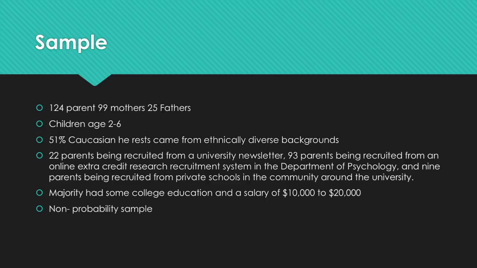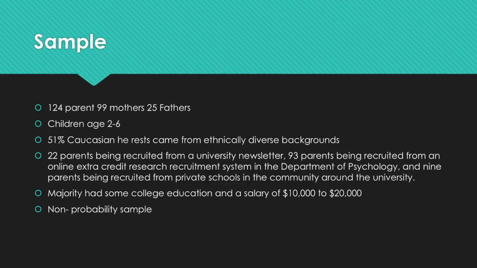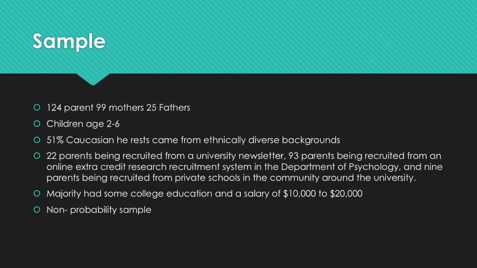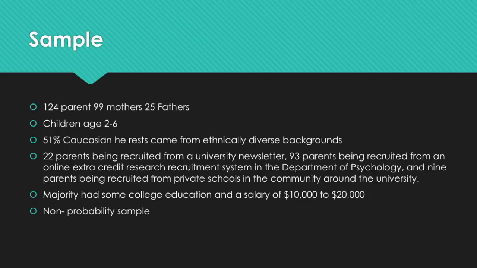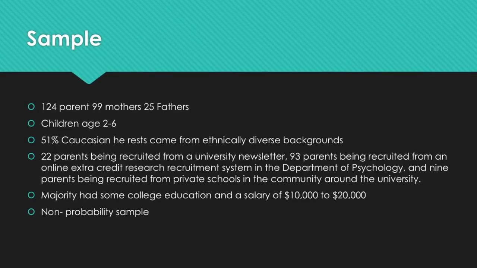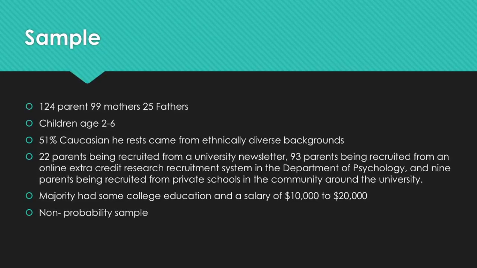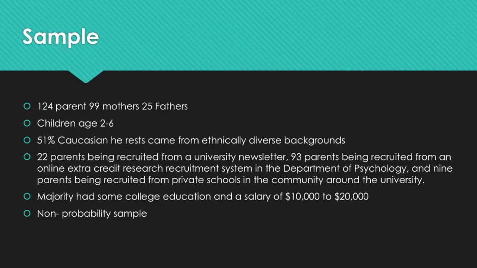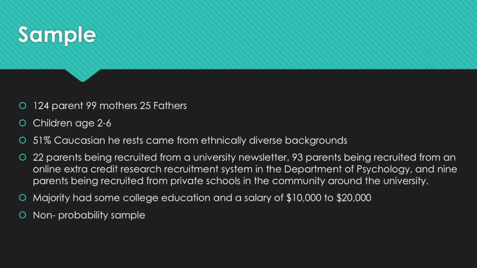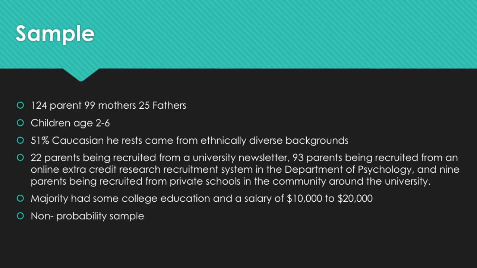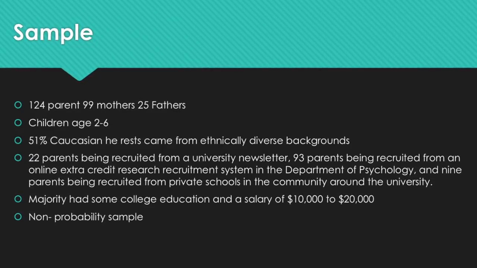So the sample for this study was 124 parents, 99 of which were mothers and 25 were fathers. All of these parents had children aged 2 to 6. 51% of the sample was Caucasian, and the rest came from ethnically diverse backgrounds. So this sample was a non-probability sample. The participants were selected from the community around a large southeastern university.